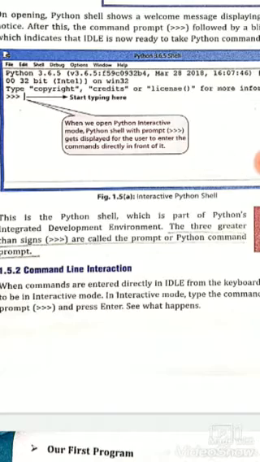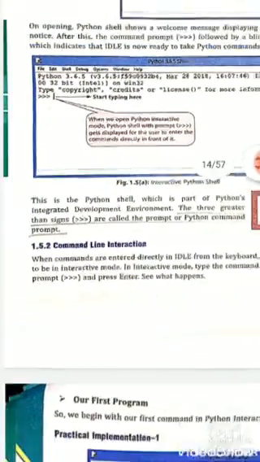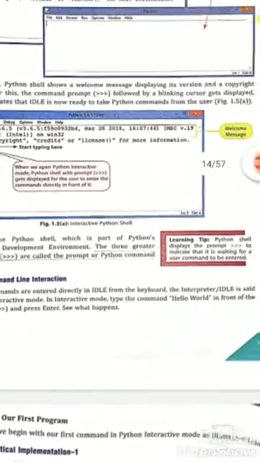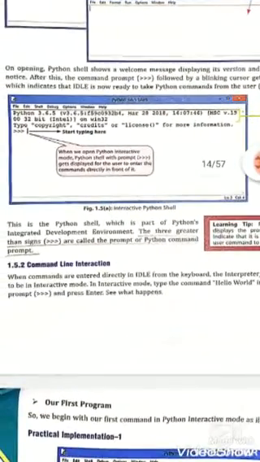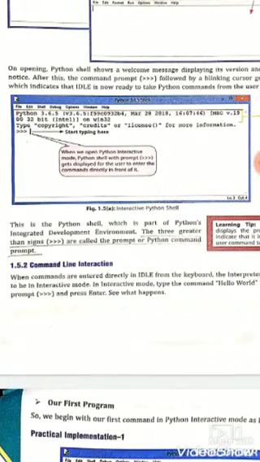Then command line interaction. When commands are entered directly into IDLE from the keyboard, the interpreter IDLE is said to be in interactive mode. In interactive mode, type the command hello world in front of the prompt and press enter. See what happened. Very good. Let's open this interactive mode.